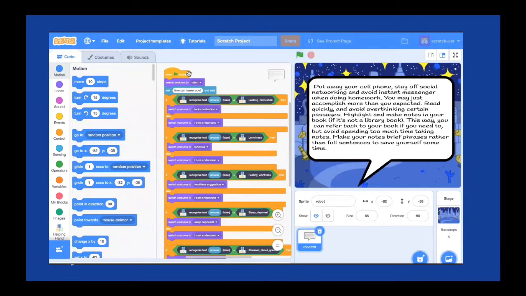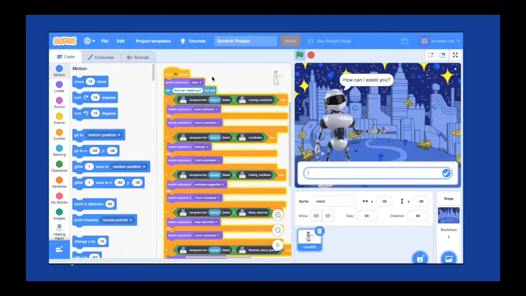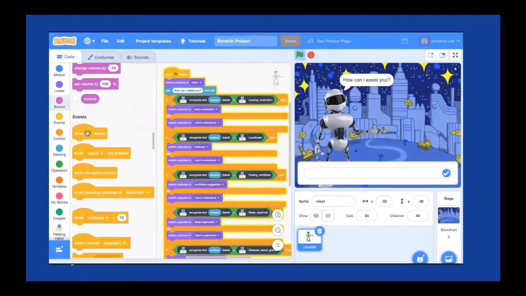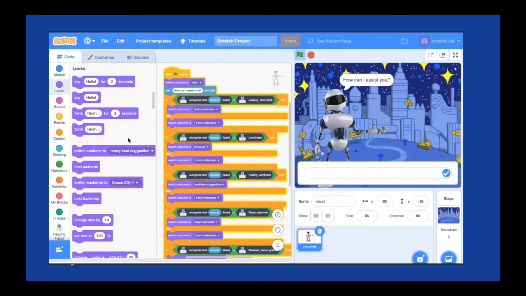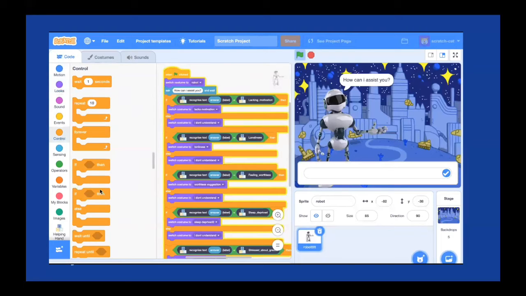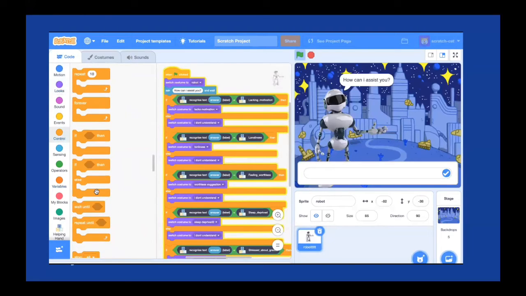So then we began with coding. The first thing we did is that we went to events and added the start button, followed by switching the costume to the robot from the look section in order to set the robot as a default when we first start the machine. We then went to the sensing and added the ask and wait button and changed the text to how can I assist you? So this text is how the student's going to be welcomed by their machine.